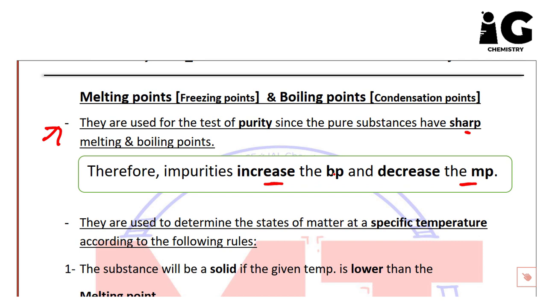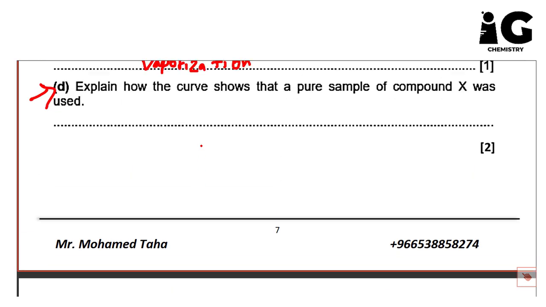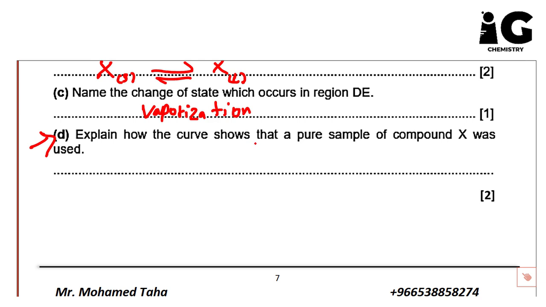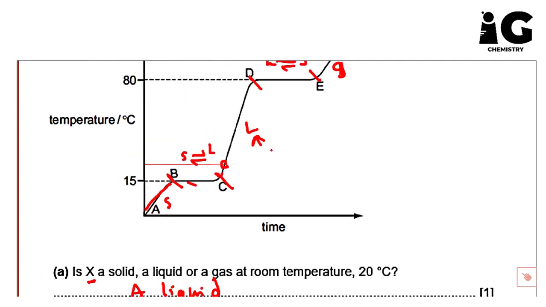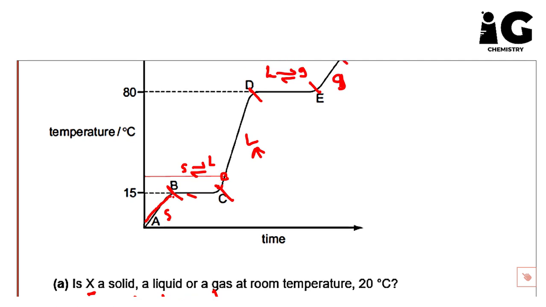If we apply this once again to the question up here, explain how the curve showed that a pure sample of compound X was used. So this curve refers to X being a pure substance. How come? Here, if we check the region PC, we have a straight line, as you see. This line refers to only one fixed temperature, which is 15, the melting point.